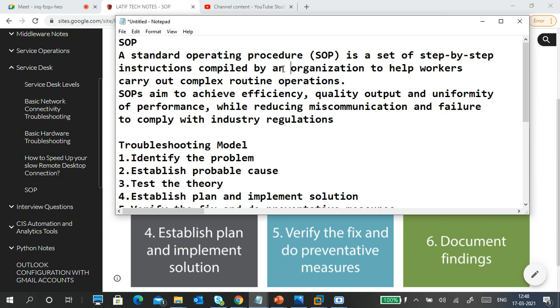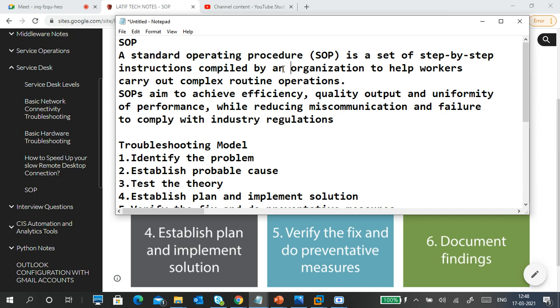Anyway, there are complex things, but we'll come back to our point: standard operating procedure means a very simple step by step process to follow to do some work. In a kitchen, if you want to cook something, maybe a vegetable biryani or a South Indian sambar, what are the requirements, what do you have to gather, and how to do it and complete it. Everything is step by step.